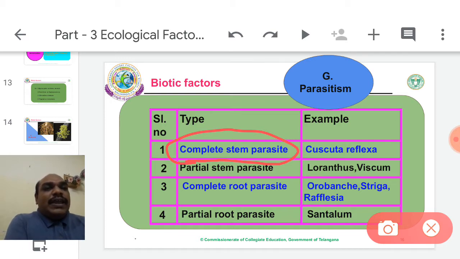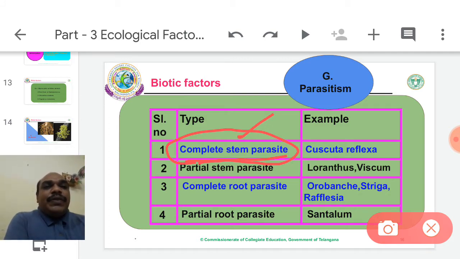One is they cannot prepare their own food material because of lack of leaves, or they cannot absorb water and mineral nutrients because of lack of roots. Without leaves they cannot photosynthesize, and without roots they cannot absorb water. Therefore, based on the lack of organs, there is the complete stem parasite.